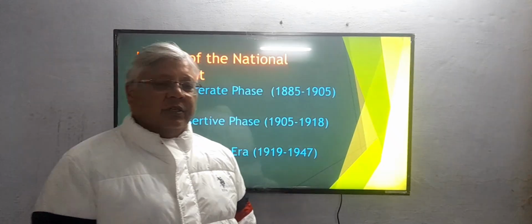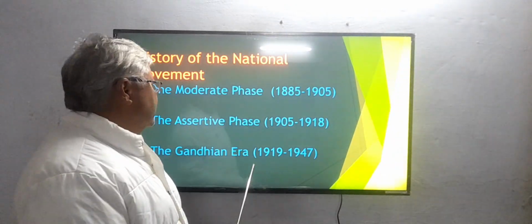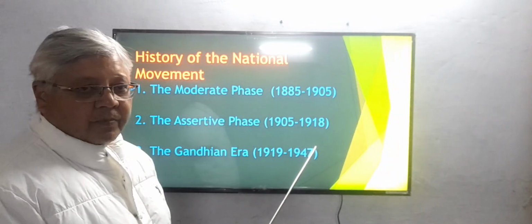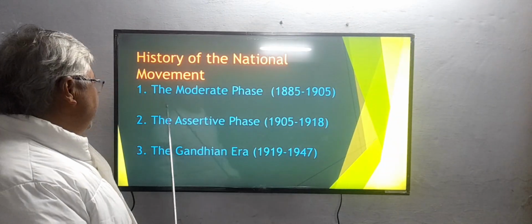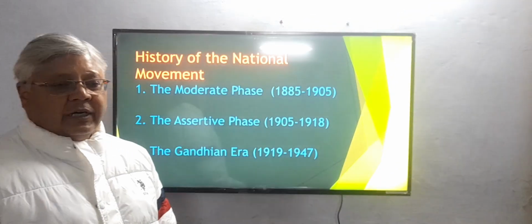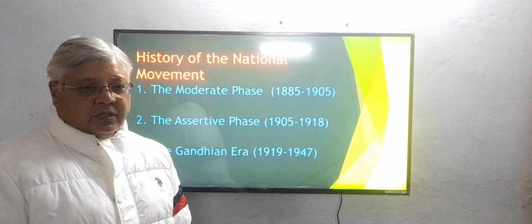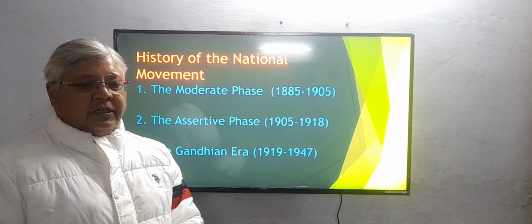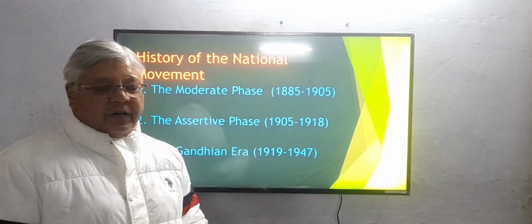As far as the history of the Indian National Congress is concerned, we can divide it into three main phases. The first is the moderate phase, from 1885 to 1905, from the beginning of the Congress till 1905.